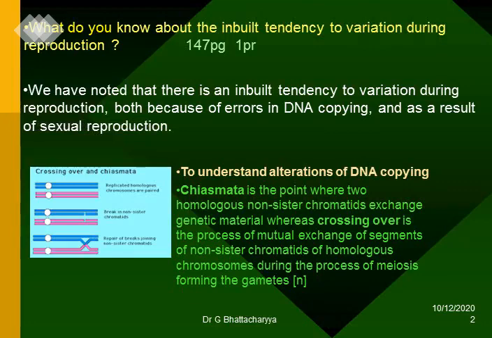To understand alterations of DNA copying, chiasmata is the point where two homologous non-sister chromatids exchange genetic material, whereas crossing over is the process of mutual exchange of segments of non-sister chromatids of homologous chromosomes during the process of meiosis, forming the gametes.